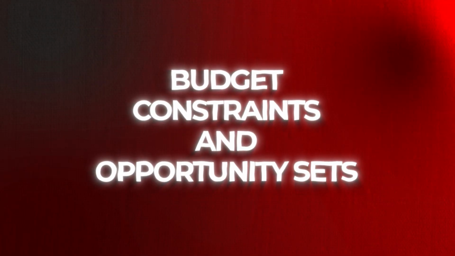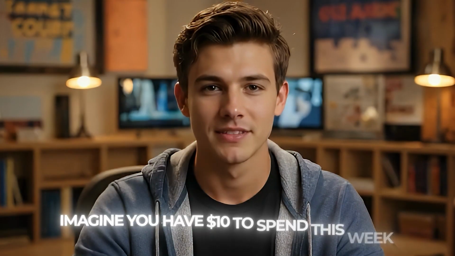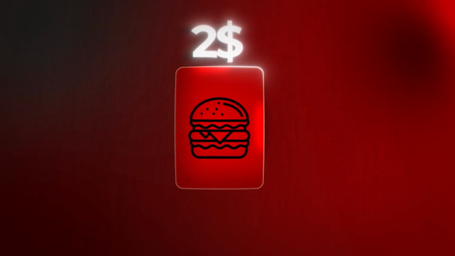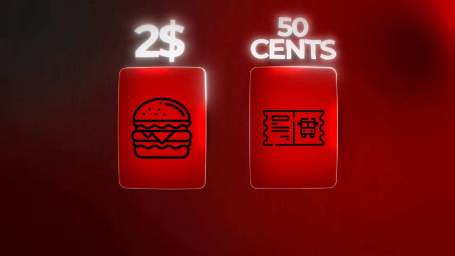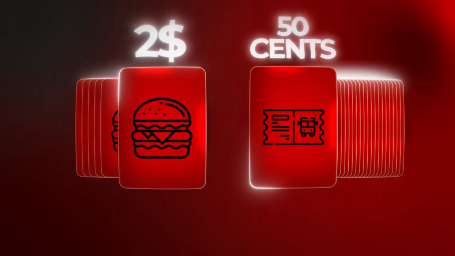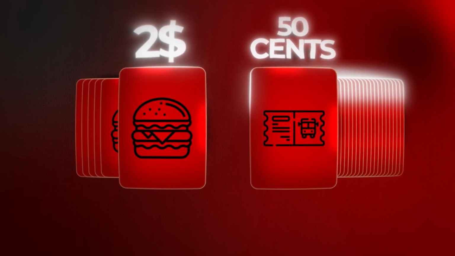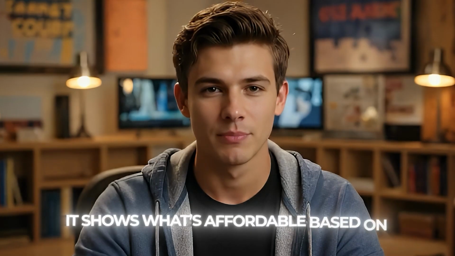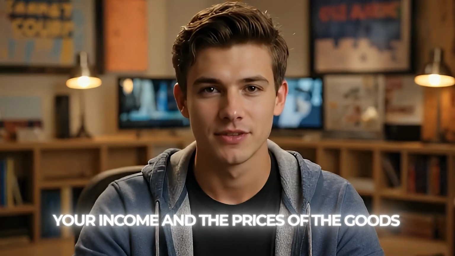Budget constraints and opportunity sets. Imagine you have $10 to spend this week. You can buy burgers for $2 each, or bus tickets for 50 cents each. If you spend all your money on burgers, you can buy 5. If you spend it all on bus tickets, you get 20. The line showing all the possible combinations of burgers and bus tickets is your budget constraint. It shows what's affordable based on your income and the prices of the goods.